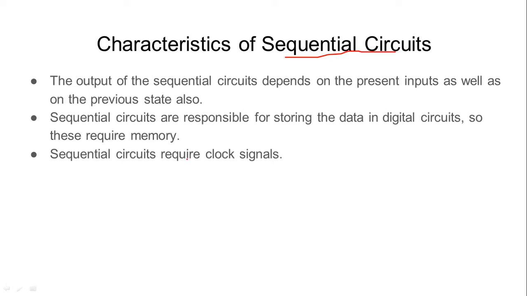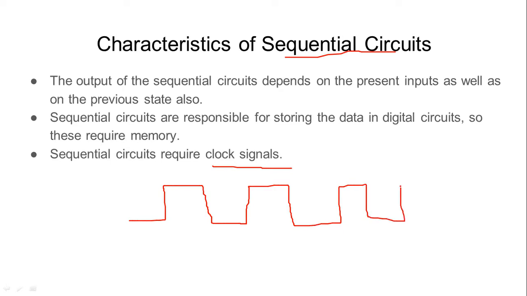Then, in order to analyze what is happening in the present state, what will happen in the next state, or what was happening in the previous state, I need clock signals. A clock signal operates within a particular instant of time, so accordingly it depicts the result. This is normally a digital clock signal, where 0 is the low signal and 1 is the high signal.